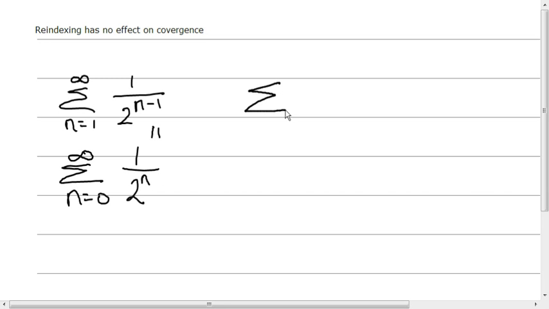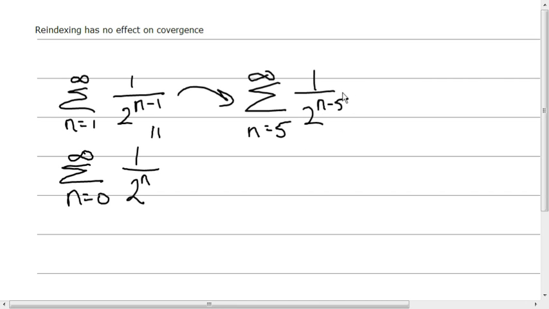Now, what about this series? n is equal to 5. Aha! And this is going to be 1 over 2 raised to the what power is this going to be? Well, if we want to make it exactly equal, and that's all we're doing when we're reindexing, we're going to change the index, but we're going to keep everything else the same, so we have to rewrite the equation. This is 2 to the n minus 5.